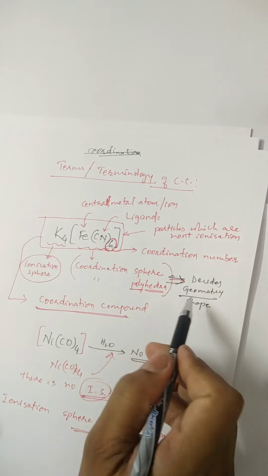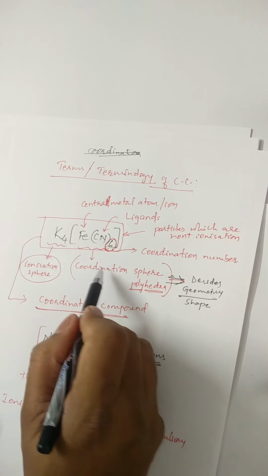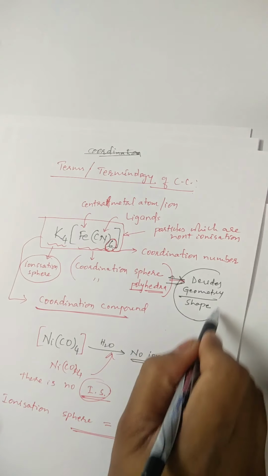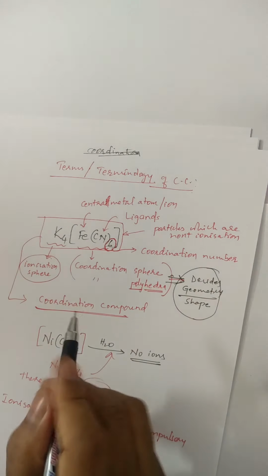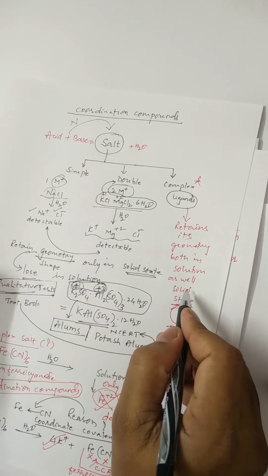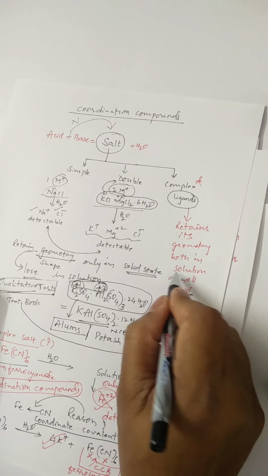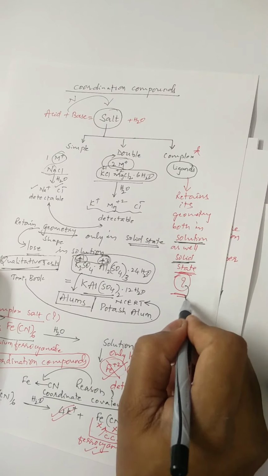As we know that this coordination sphere is not ionizable, therefore its shape is retained in solid as well as solution state.